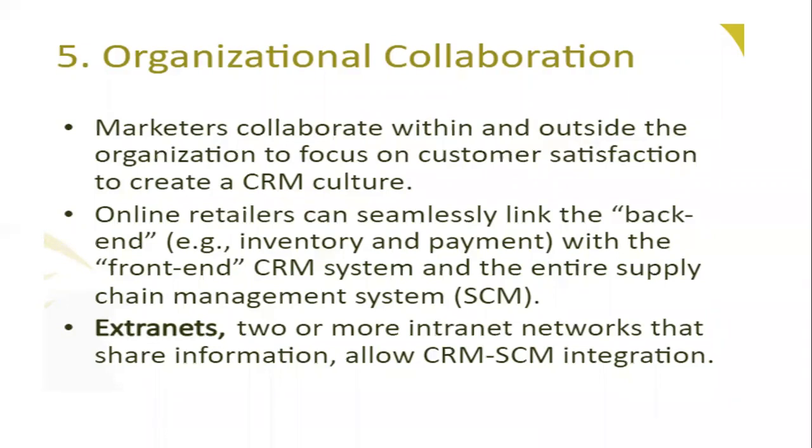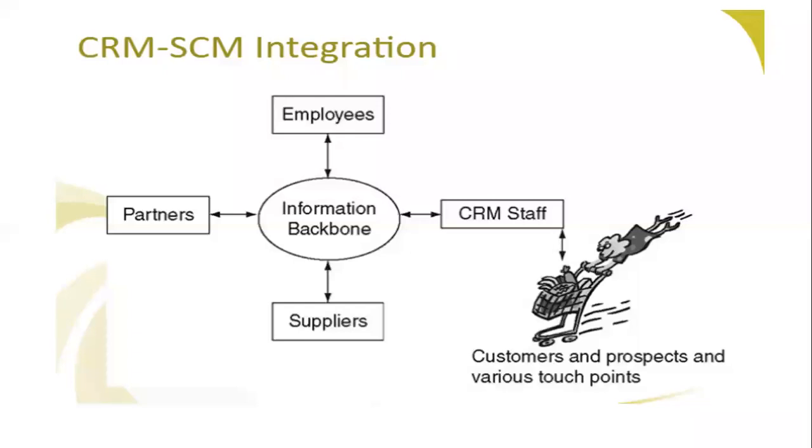Extranets, two or more intranets, that is, networks that share information, allow CRM and SCM integration. They use their own software and their own communication process, which makes the process very fast. Now, SRM, CRM and SCM integration: the center is the information backbone, and there are employees, suppliers, partners and staff, plus customers, prospects and various touch points. Information always plays an important role, and it happens through the system or technology they have. That passes to the employees, the CRM staff, the partners and the suppliers.